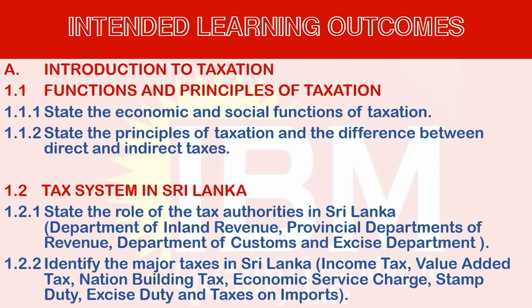Learning outcome 1.1.2, state the principles of taxation and the differences between direct and indirect taxes. So this covers two areas. The principles of taxation. What are the good characteristics a good tax system should have, and the direct and indirect tax differences. So these learning outcomes will be the base for your exam questions. Hence you must be clear in these learning outcomes at the end of this chapter.